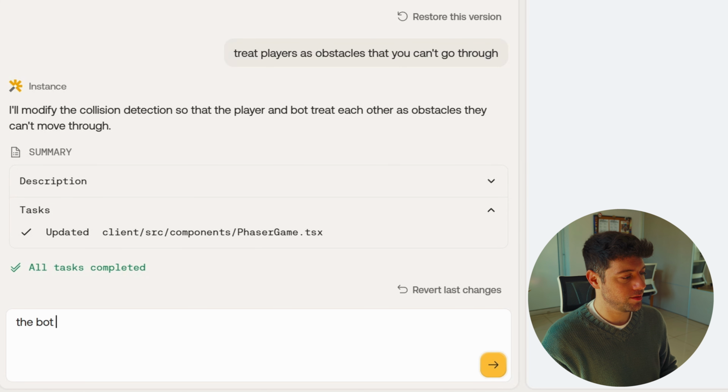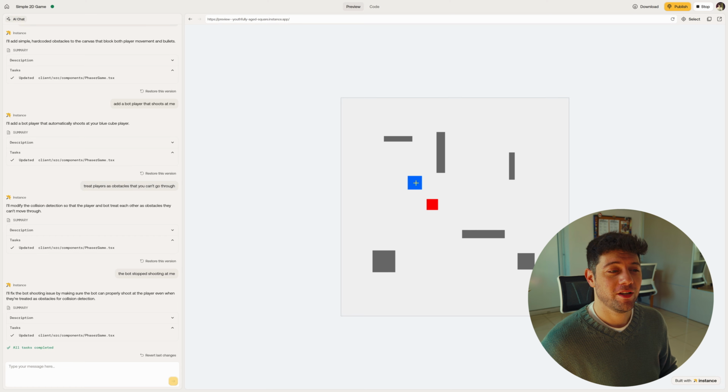Okay, we found our first issue. Now, the bot is not shooting at us, and it should be. So let's fix that. The bot stopped shooting at me. Let's see if that works. All right, so the AI is treating this as an error. I'll fix the bot shooting issue by making sure the bot can properly shoot at the player even when they're treated as obstacles for collision detection. All right, let's see. It finished updating the game, but it's still not working, and I just realized that I can't shoot either, so we gotta fix that error.